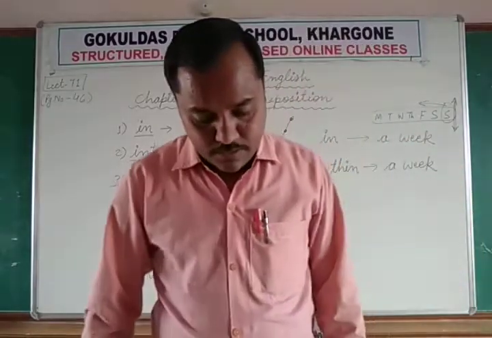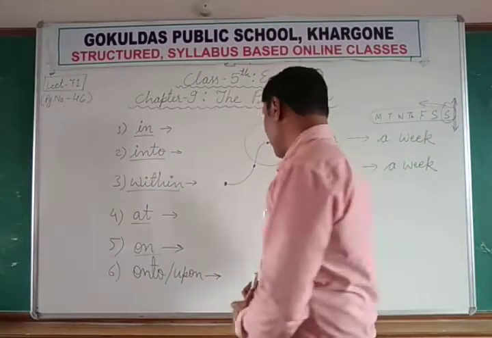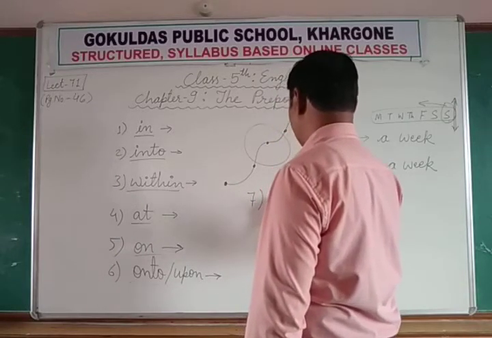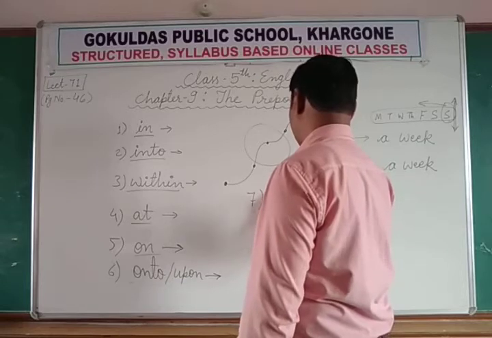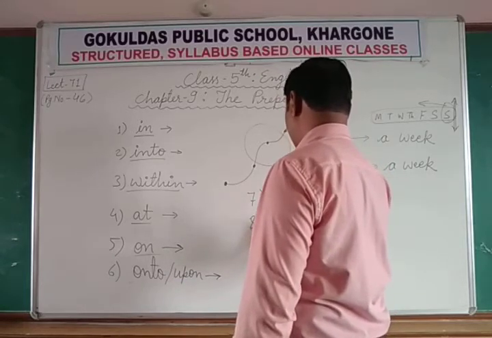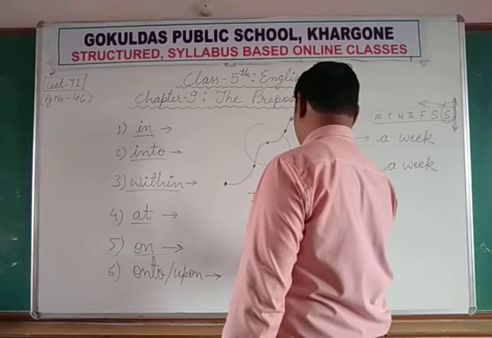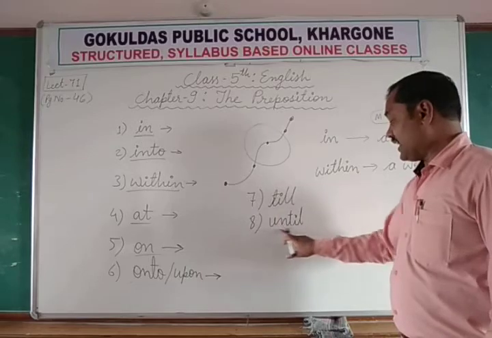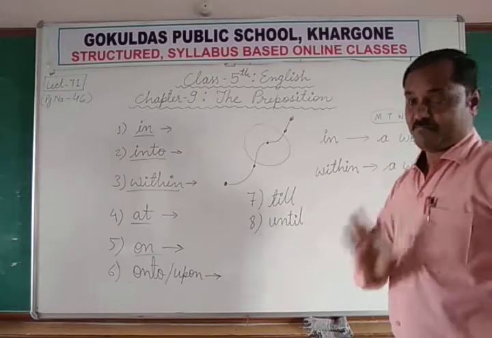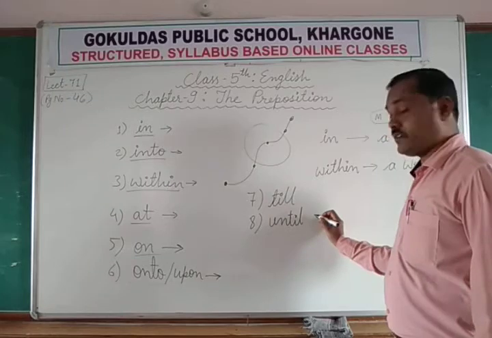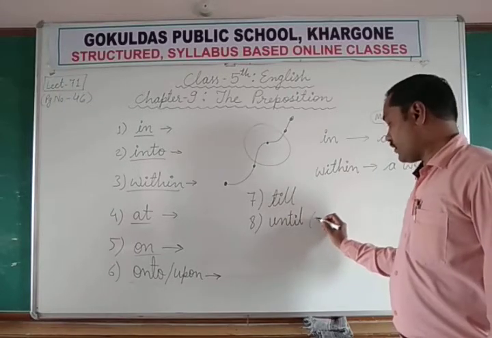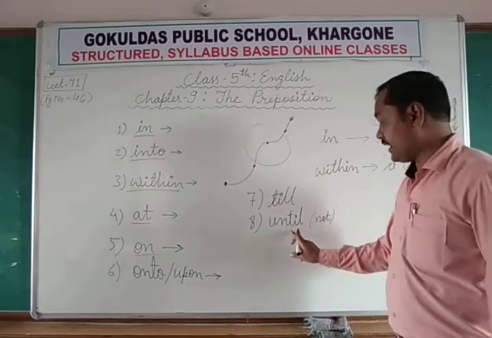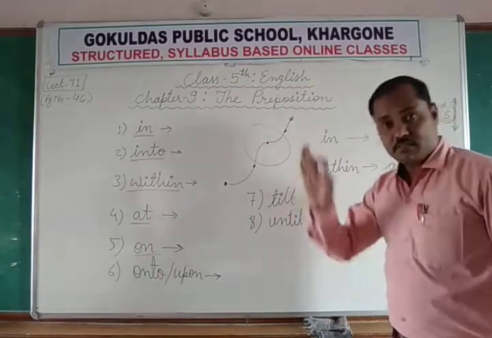Okay, till, for the time we use till or until. There are two things, till and until. Till means तब तक, until means जब तक के नहीं. It has included the negative sense, not, means until, जब तक नहीं is also there. Okay, but till, तब तक.